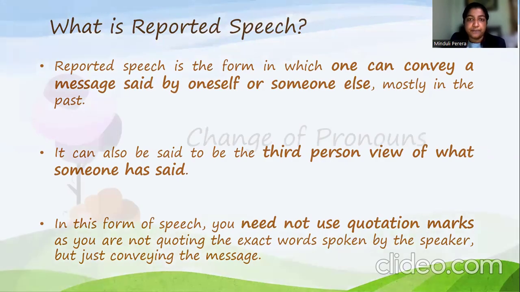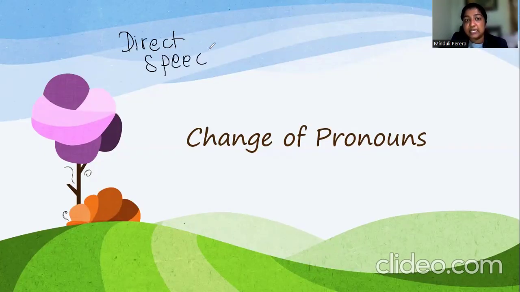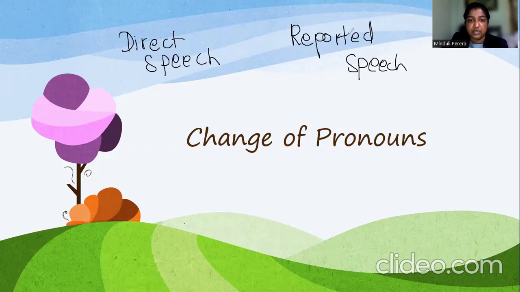If we move on, we can identify three main scenarios where we need to make changes when converting a direct speech into a reported speech. That is, when converting a direct speech sentence into a reported speech sentence, we have to do mainly three changes. The first change is change of pronouns.